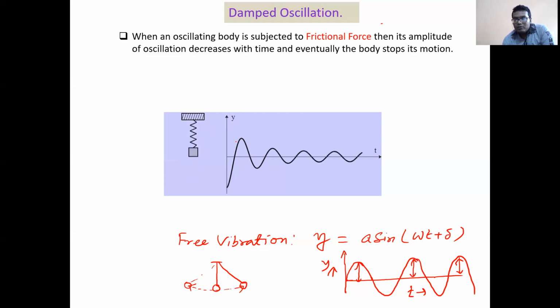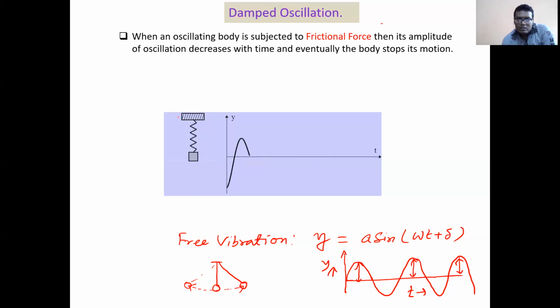Why damped? Because there is always a resistance, air resistance, present, right? So the oscillator loses its energy due to this damping force, like frictional force. That kind of motion is known as damped vibration. Damped means some kind of damping factor is present. So what kind of damping factor? In our day-to-day experience, it is the frictional force due to air. That's why after a few oscillations, it stops vibrating.